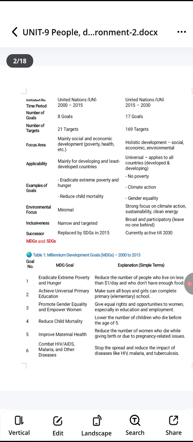And fourth goal we have reduce child mortality. That means lower the number of children who die before the age of 5. Next goal we have improve maternal health. That means reduce the number of women who die while giving birth or due to pregnancy related issues. Next, sixth goal we have combat HIV, AIDS, malaria and other diseases.